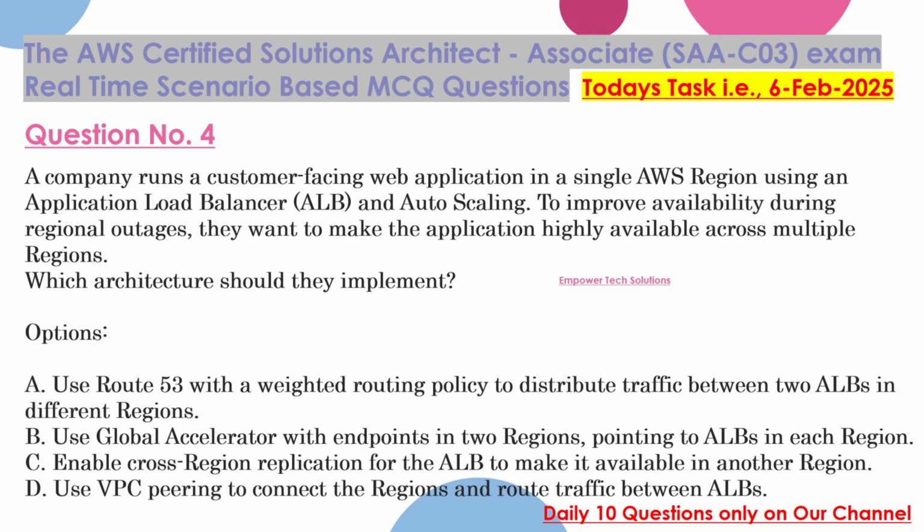Options: A. Use Route 53 with a weighted routing policy to distribute traffic between two ALBs in different regions. B. Use Global Accelerator with endpoints in two regions, pointing to ALBs in each region. C. Enable cross-region replication for the ALB to make it available in another region. D. Use VPC peering to connect the regions and route traffic between ALBs.